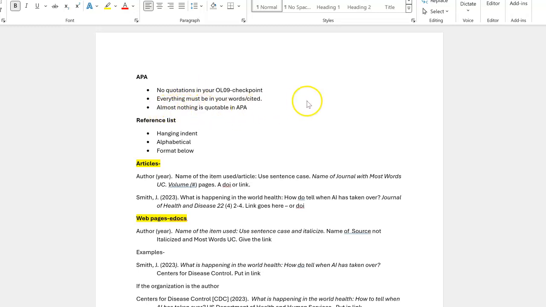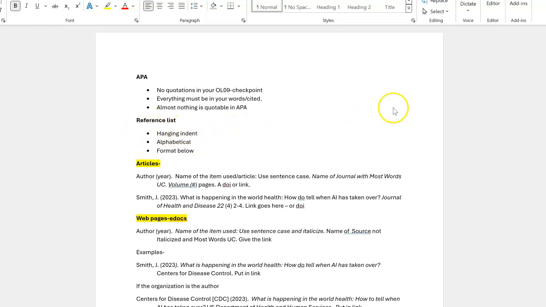Almost nothing in APA is quotable. The two reasons you would quote something: one, what is being said is unique to that author, which is almost never going to happen. And two, the length of what you're writing is quotable. Since you should be doing bullet points and putting things in your own words, then nothing is quotable for the course. You will cite it, but you will not quote it.